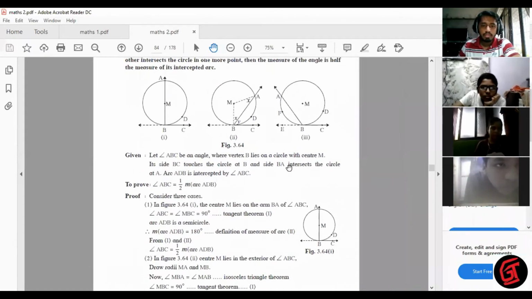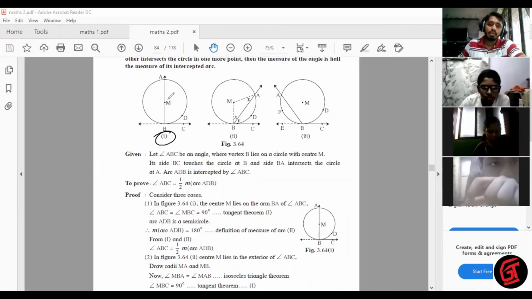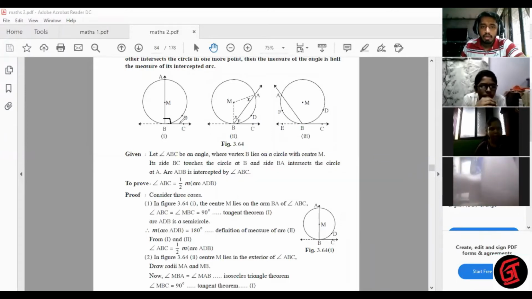Our first case. What is the first case? Number 1: center M lies on the arm BA. Okay, so if this type of scenario happens, what type of angle is formed? Can you see here? A right angle. Correct. This is a right angle, and according to our theorem, tangent is perpendicular to radius.